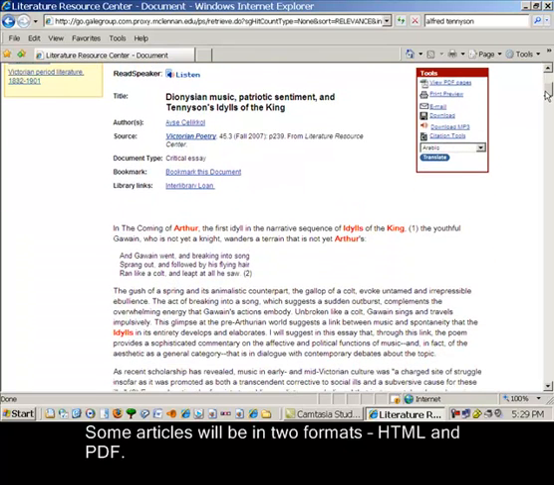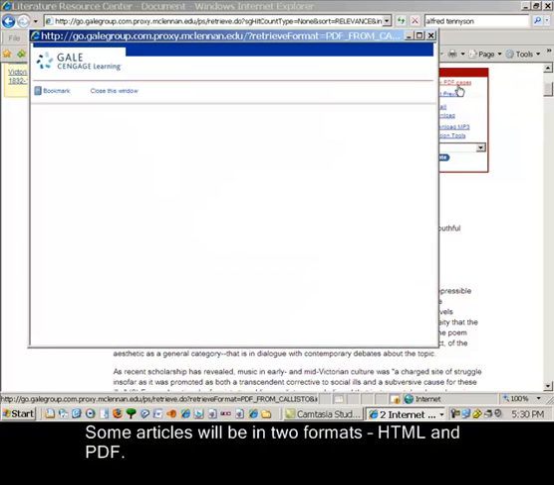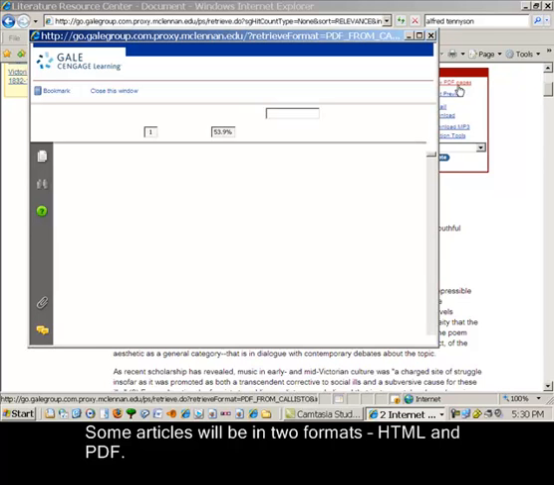Some articles you find will be in two formats, HTML and PDF. And as I mentioned before, there are differences between those. But you want to be sure at the end that you print, email, or save both the article record and the full text.